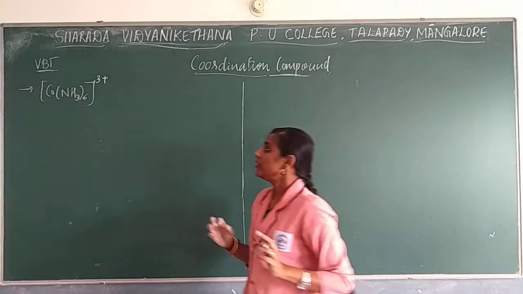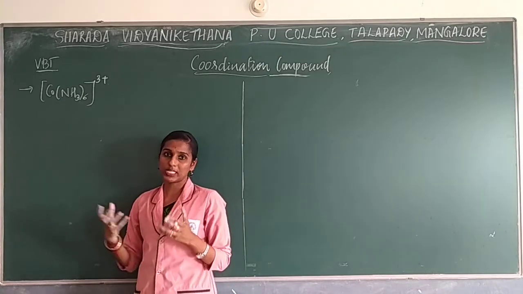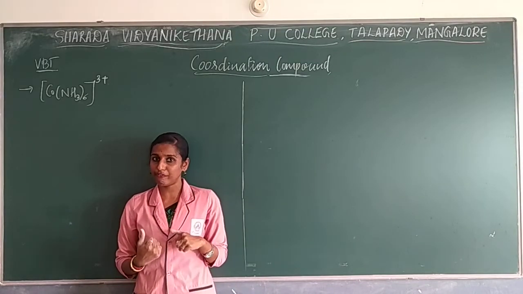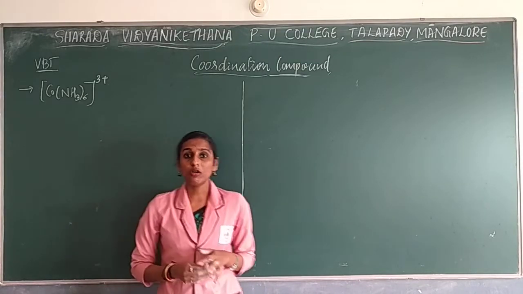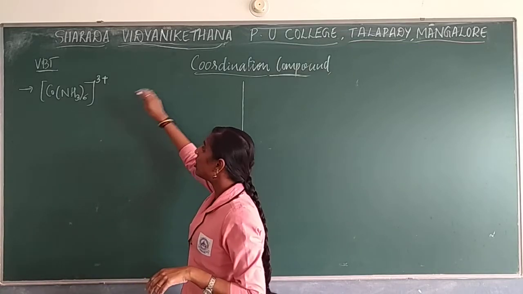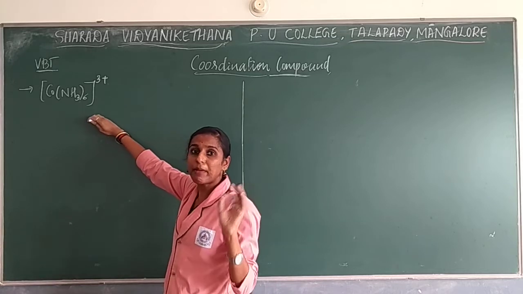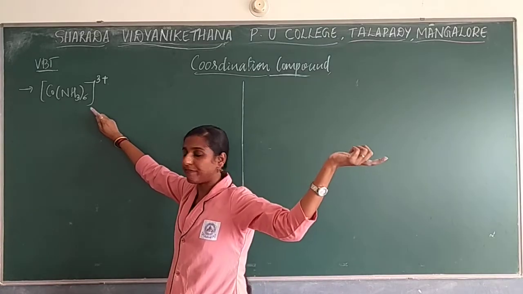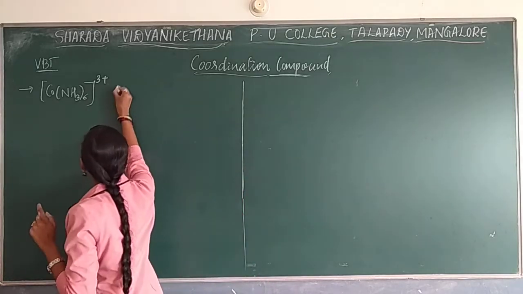Based on that, they said whether the ligand present is strong or weak. Now this compound they took with the CFT, and they found this compound is diamagnetic in nature. According to CFT, it is diamagnetic in nature.